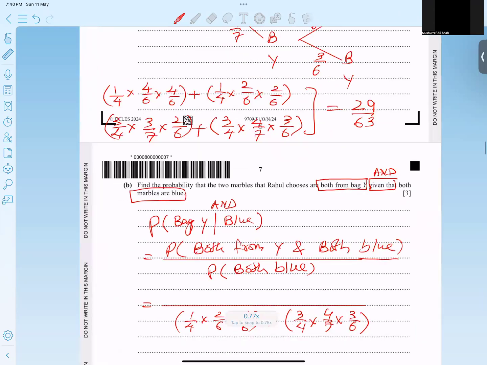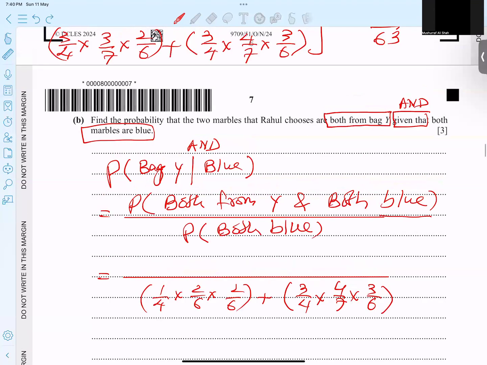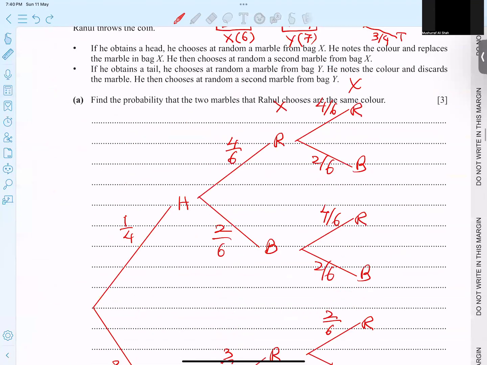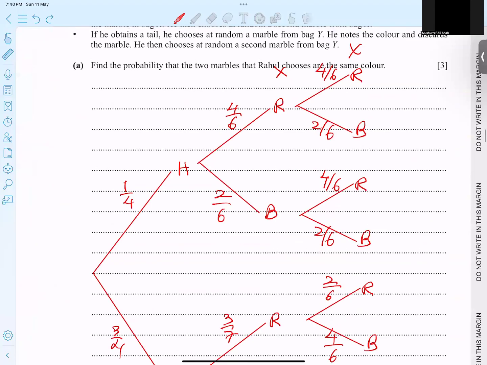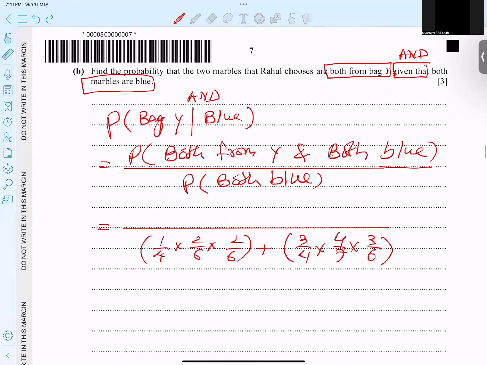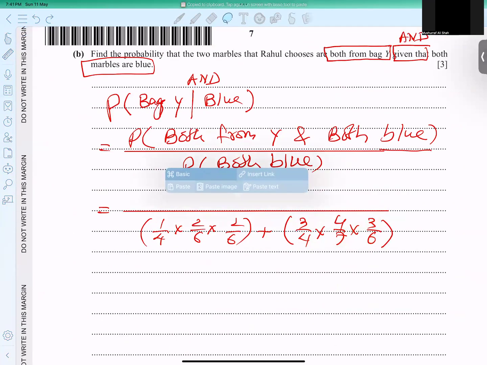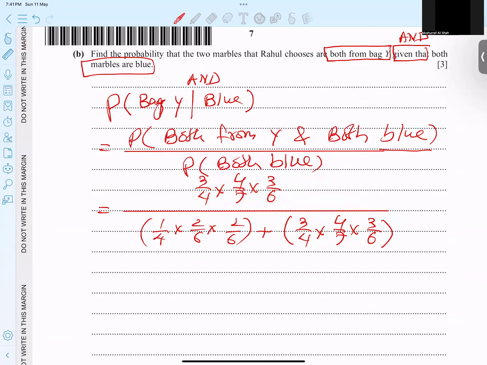Now, students, this is done. Now let's talk about the numerator. From both Y bag and both are blue. So the last part I talked about will come in the numerator. And now if we check it and type in the calculator,